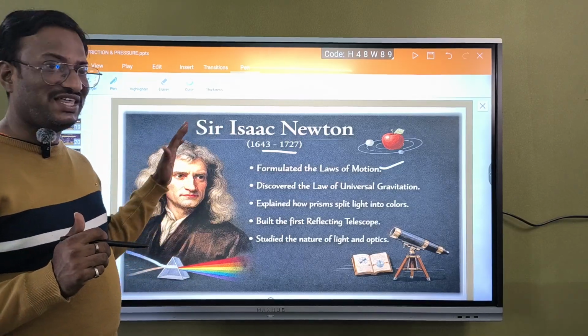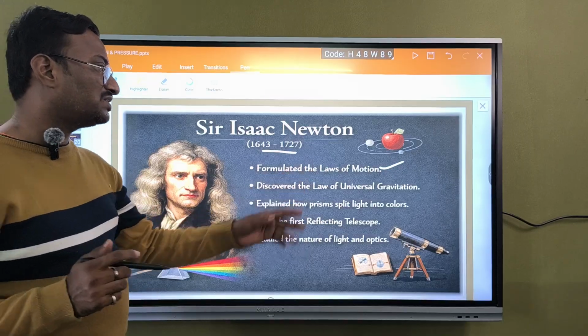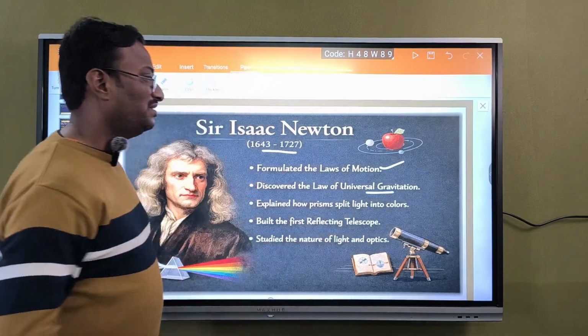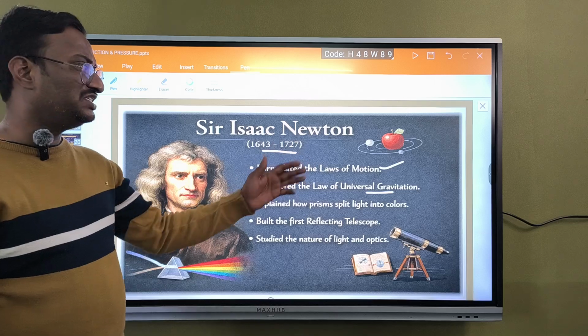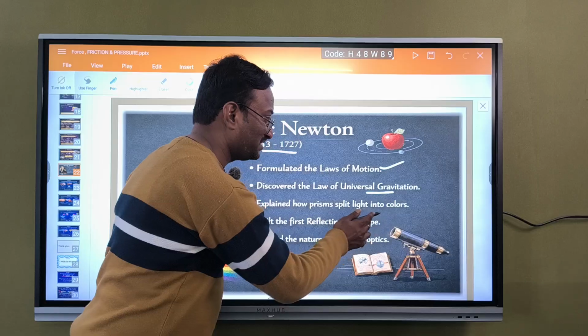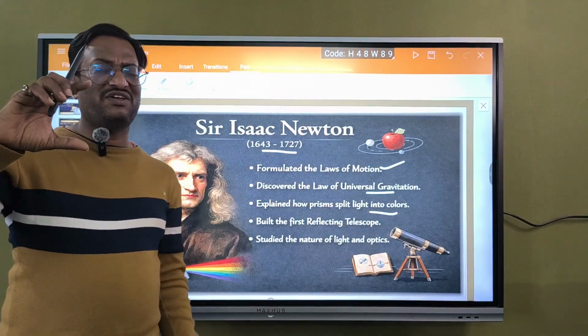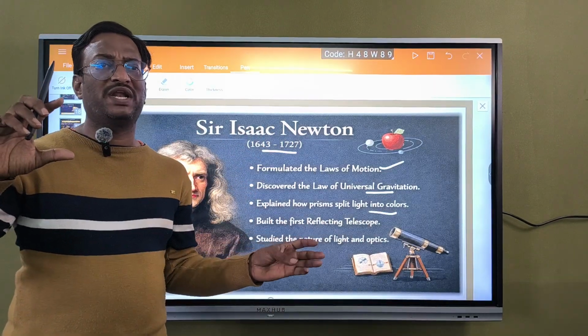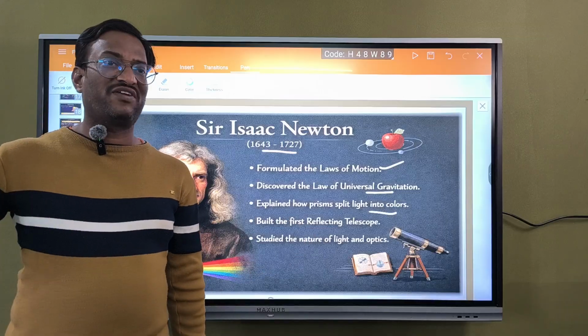So he has done everything. Discovered the laws of universal gravitation, which we will learn as a concept. Explained how a prism splits light into colors. A prism splits light into 7 colors: VIBGYOR, violet, indigo, blue, green, yellow, orange, red. That is the color of a rainbow.